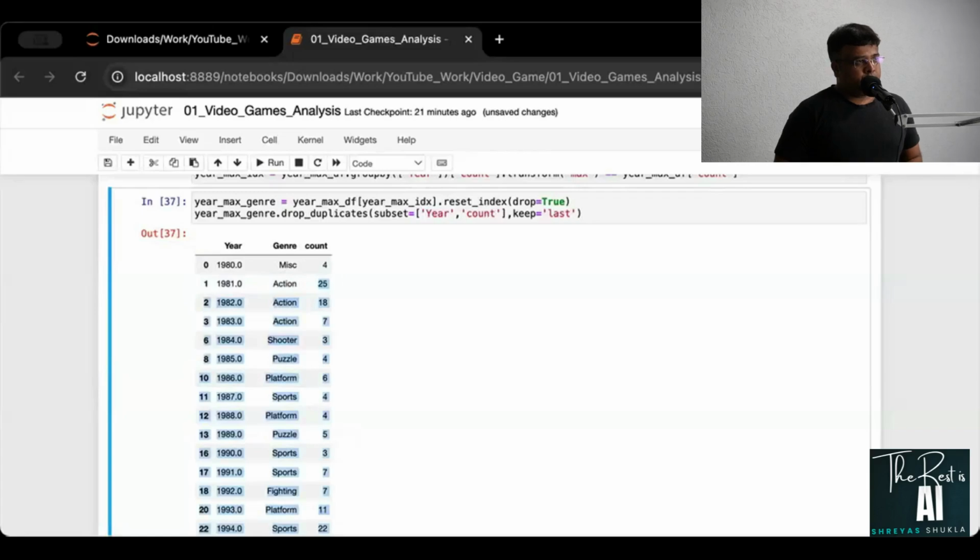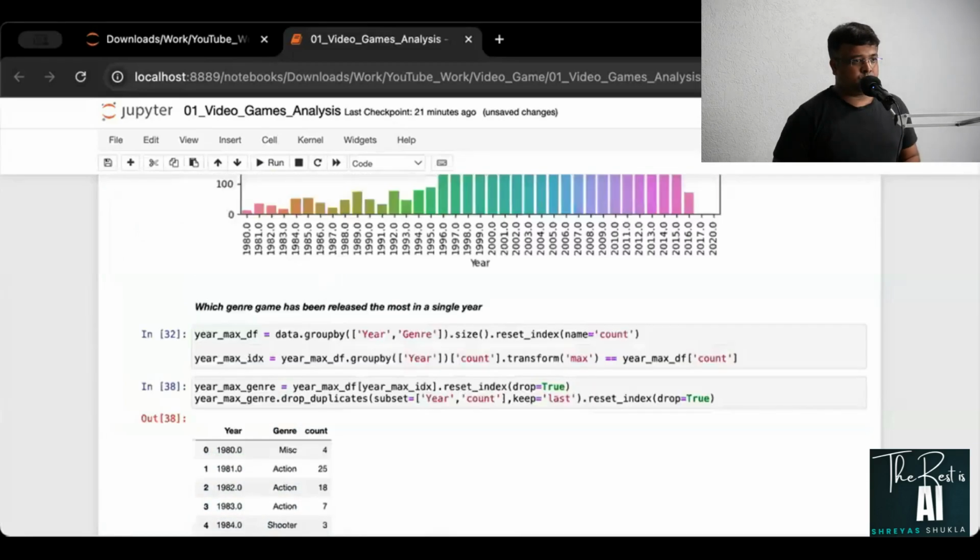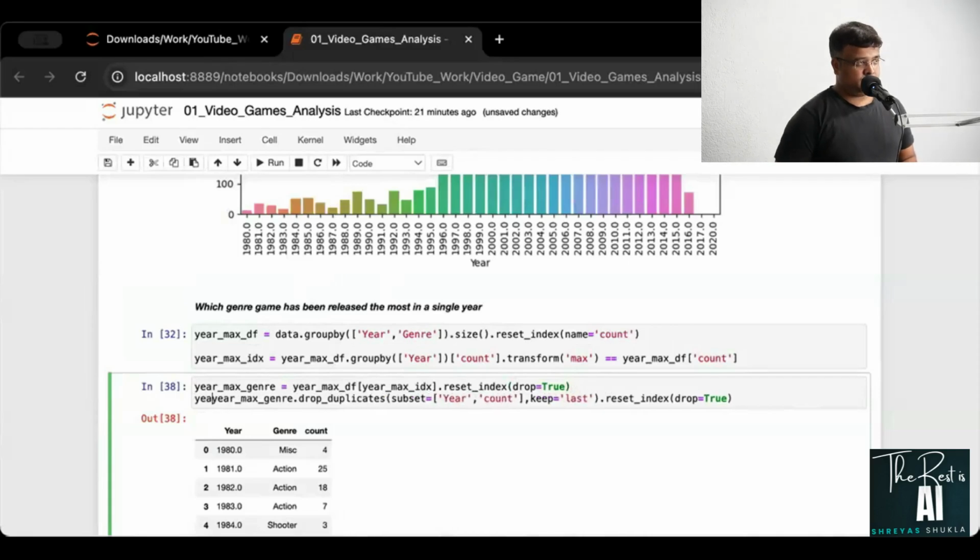Now what I'm going to do is take this and say dot reset index and drop equal to true. All right, and this is equal to, in the next line, you'll have to say year max genre.